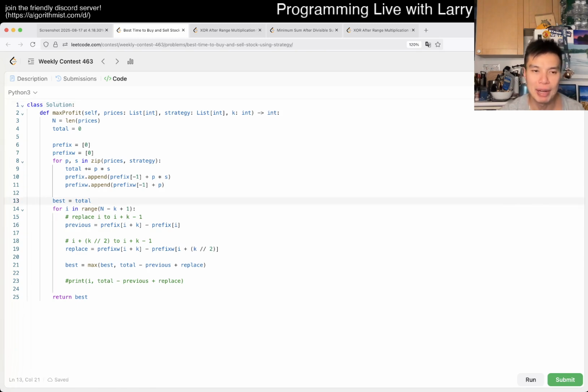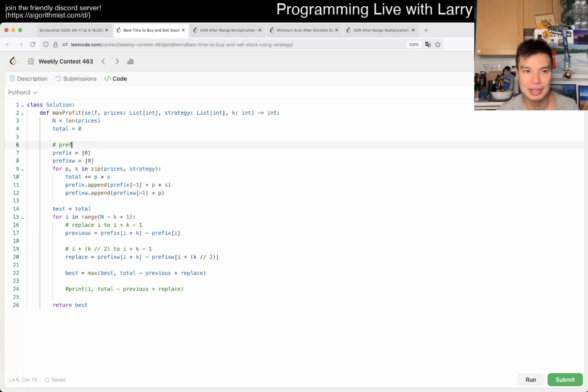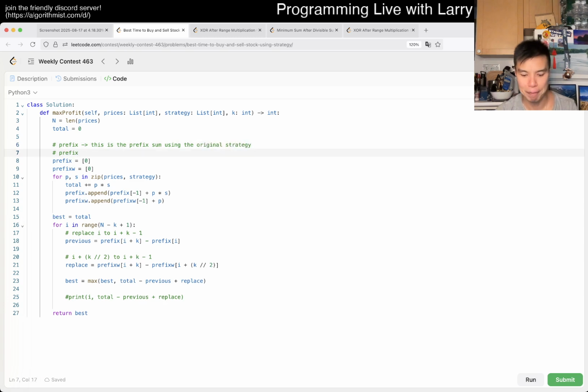But yeah, we have the prefix sum. This is the prefix sum using the original strategy, right? And what that means is that prefix j minus prefix i minus 1, to make it a little bit easier, is equal to, using the original strategy, the sum between i and j inclusive, right?